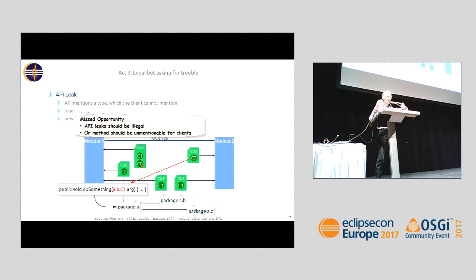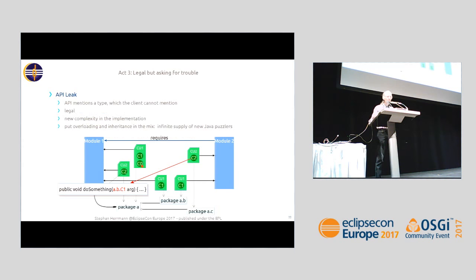We have API tools that would flag this as an API leak. With OSGi, we develop a framework on top of a language. We couldn't change the language. So everything we have to implement in order to find bogus programs has to be done on top. With Java 9, they had the unique opportunity to change language and platform accordingly so that the compiler can already check whether something is a good program or not a good program. This unique opportunity has been missed.